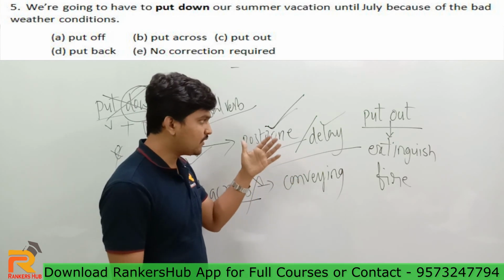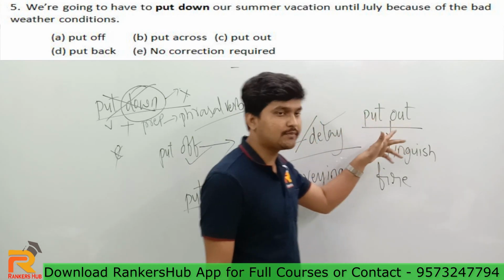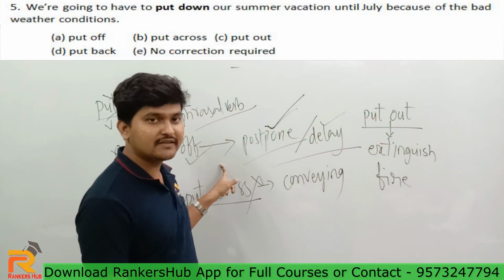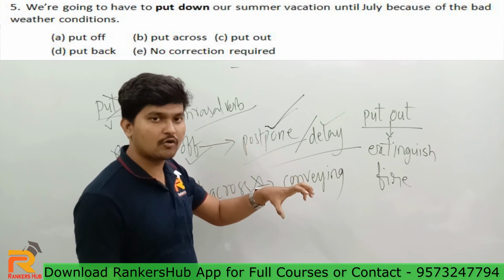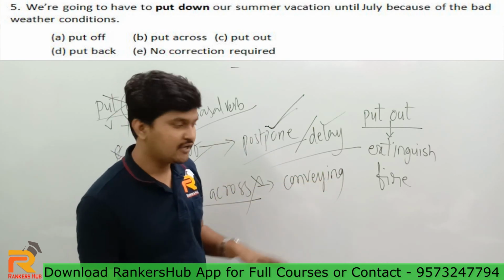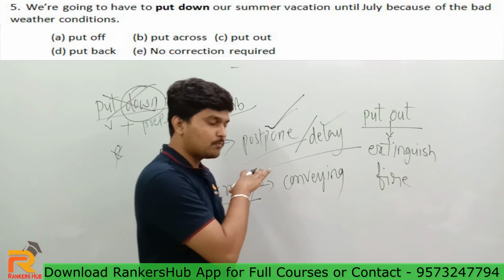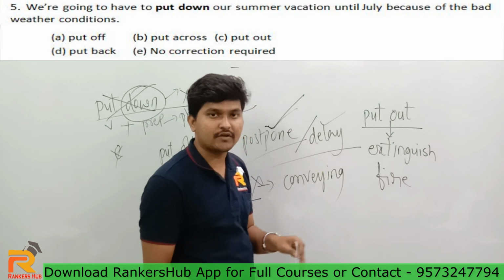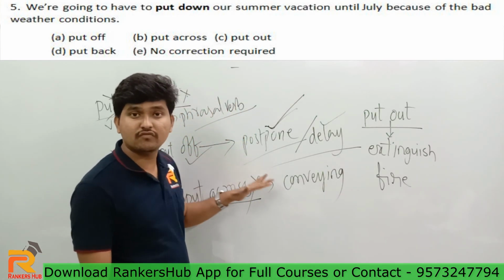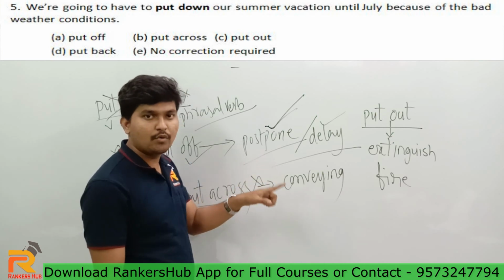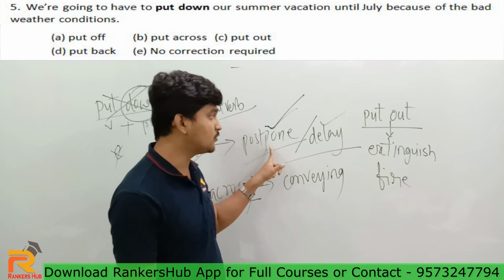People often confuse the meaning of put out with put off. Put off is not the proper usage where you want to talk about a fire being extinguished. If there is a fire here and I want to completely extinguish it, I can't say I put off the fire. That is definitely not correct. Put off always gives you a sense of postponing or delay.